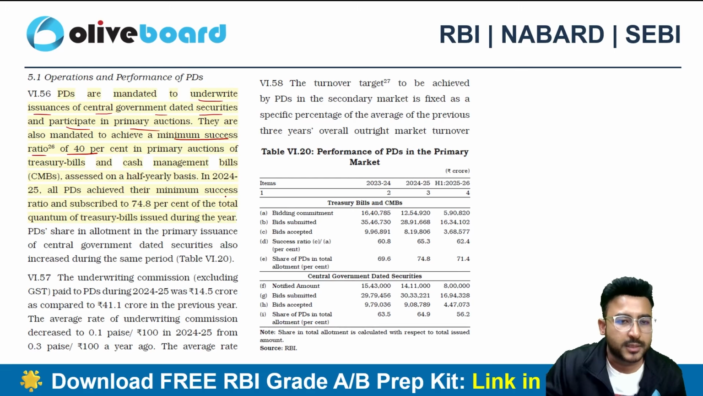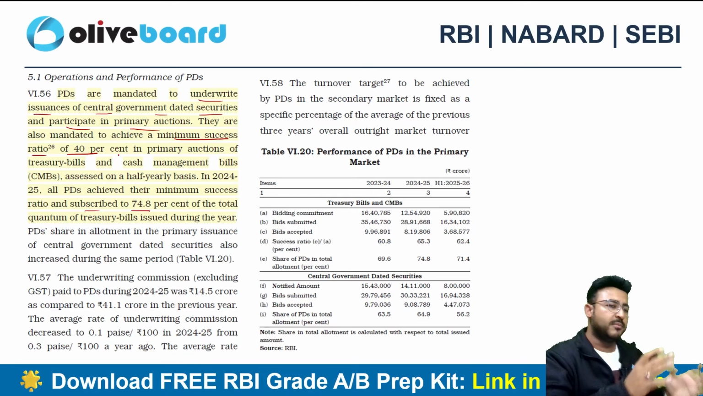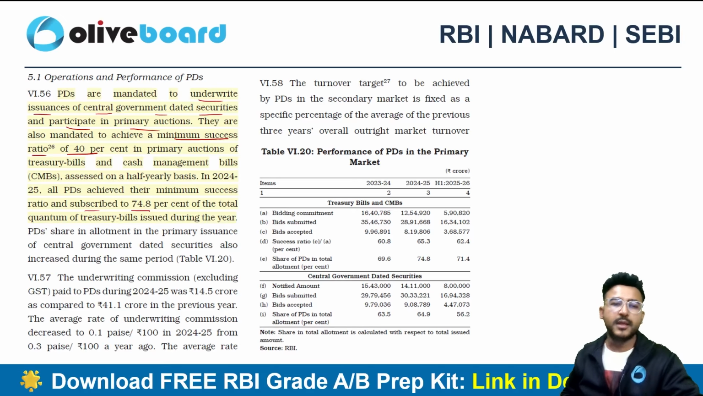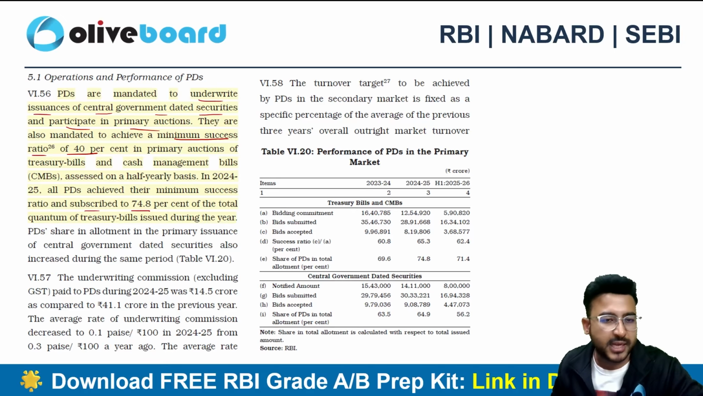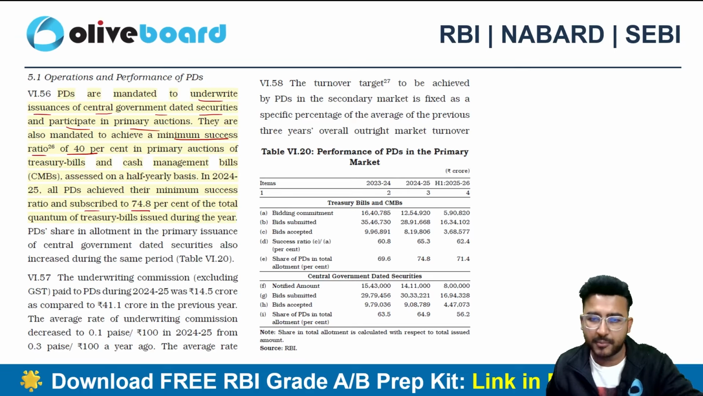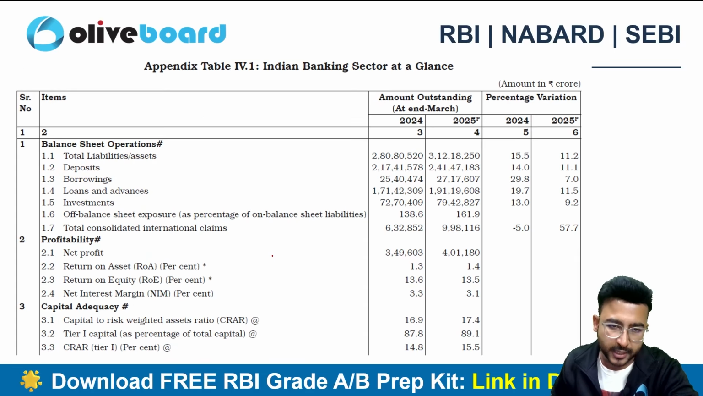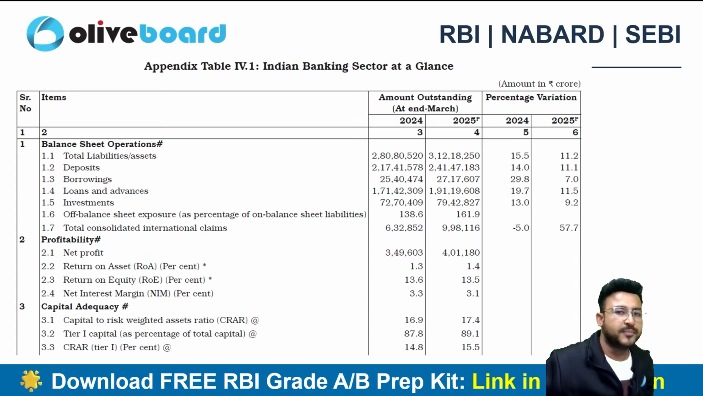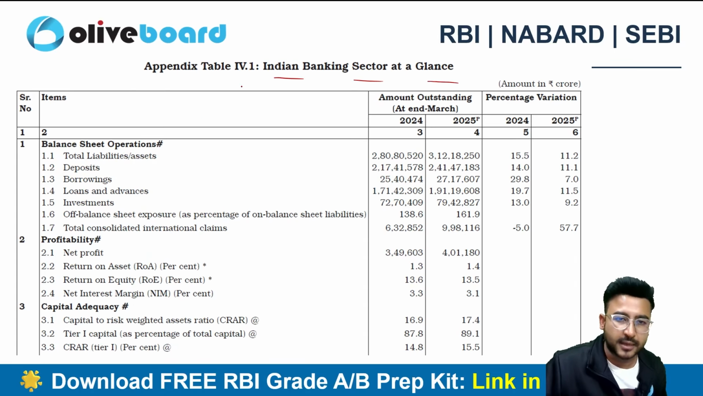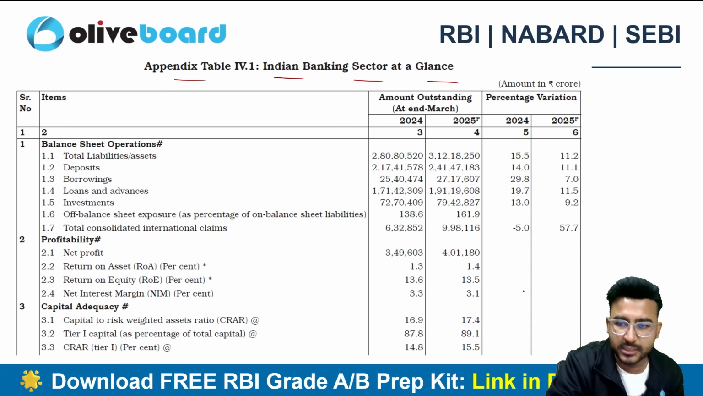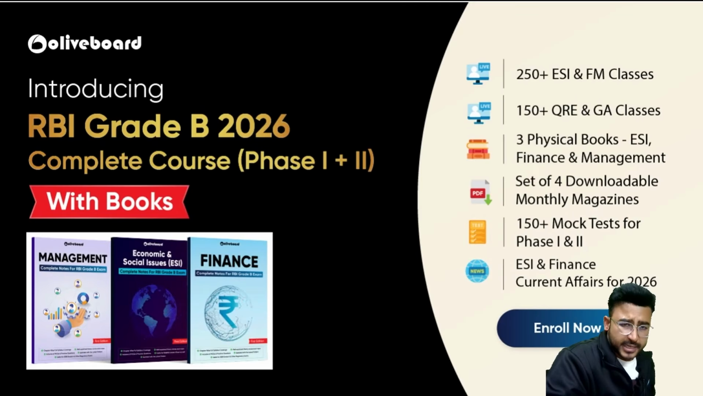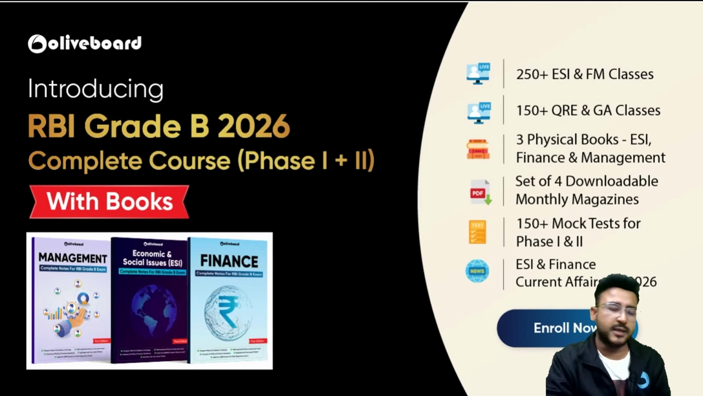As of now, the minimum success ratio and subscribed is 74.8%. So the bare minimum is just 40%, and as of now, the PDs have already achieved 74.8%, which is quite high above the bare minimum, right? 74.8% is the share of PD in the total allotment. In here we can see the Indian banking balance sheet at a glance. Now this is the detailed balance sheet which we can see, right? Rest of the things we have already discussed in the respective section.